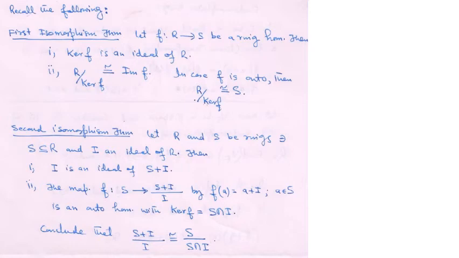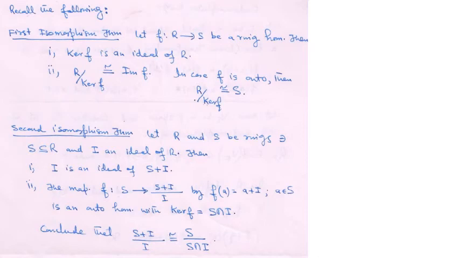Second isomorphism theorem. Let R and S be rings such that S is a subring of R and I an ideal of R. Then I is an ideal of S plus I. The map F from S to (S plus I) mod I defined by F(a) equal to a plus I, a in S, is an onto homomorphism with kernel F equal to S intersection I.